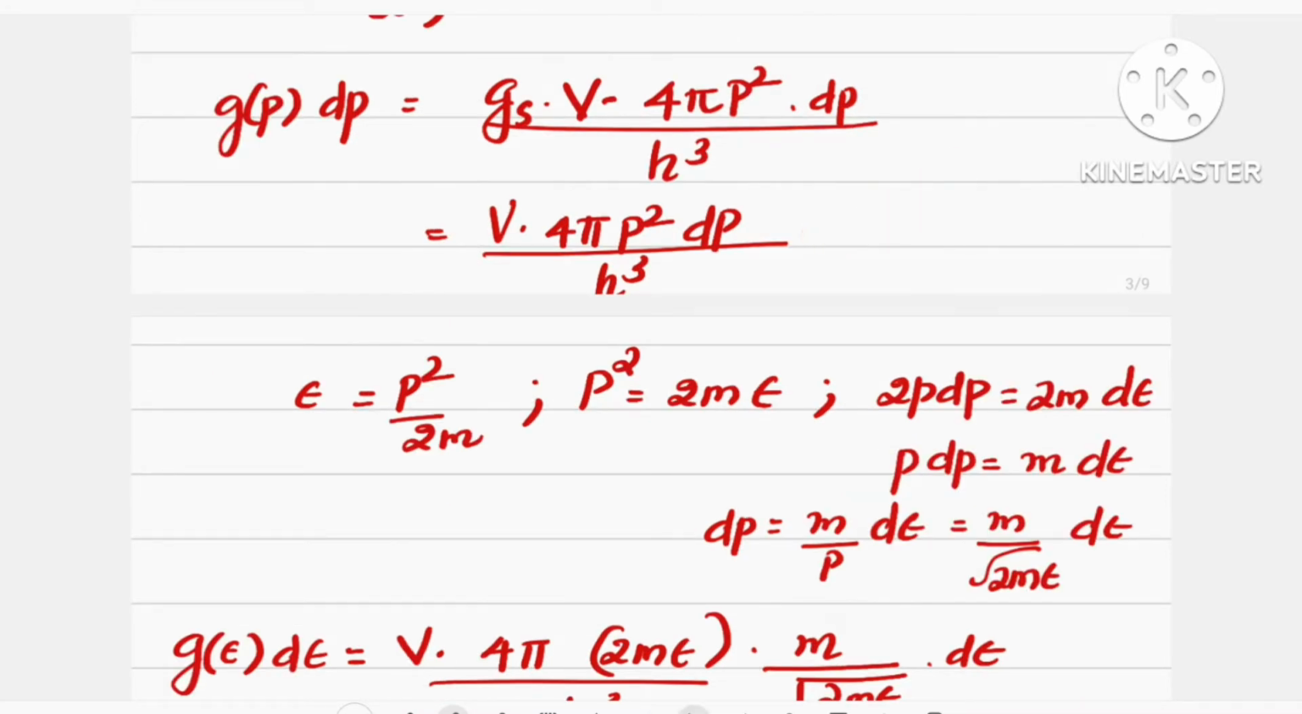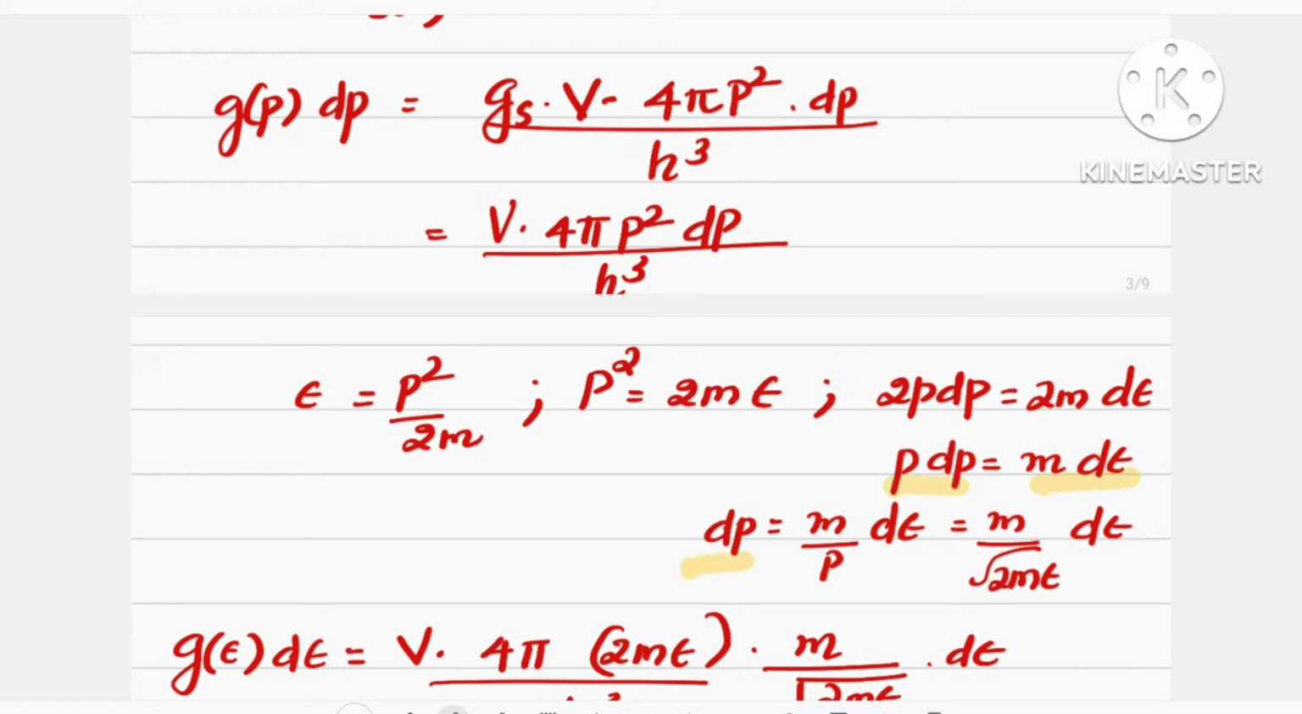Also, we know the relation between the energy epsilon and the momentum, that is epsilon is equal to p square by 2m. From this relation we can obtain p square is equal to 2m epsilon. Therefore, on differentiating p square we get 2p dp, and 2m epsilon will become 2m, the constant remaining like that, and the epsilon derivative will become d epsilon. Then 2p dp is equal to 2m d epsilon, and from the above expression we can obtain p dp is equal to m d epsilon.